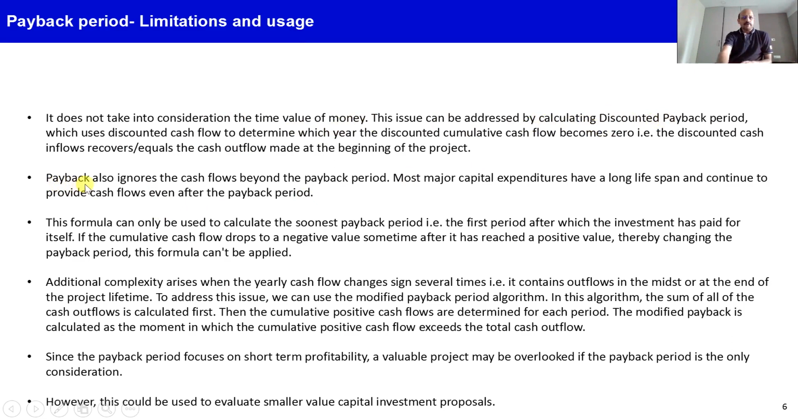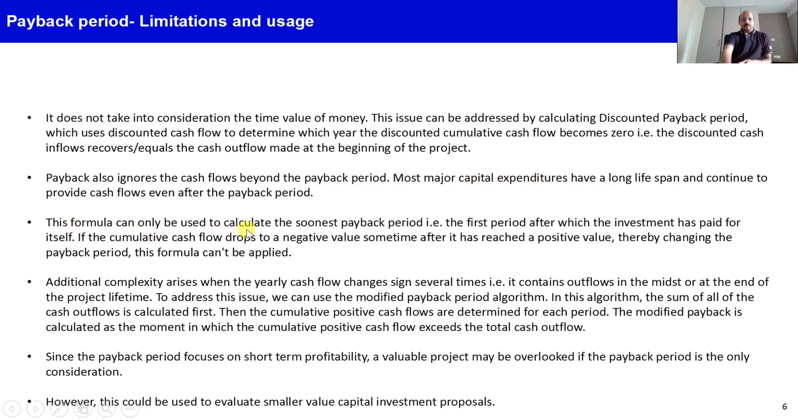The second limitation of payback period method is that it ignores the cash flow beyond the payback period. Most of the major capital expenditure, like mega size projects, have a huge cash inflow after the payback period is over, because they have a long lifespan. So they continue to earn returns after the payback period is over. So payback period method completely ignores the cash flows post payback period.